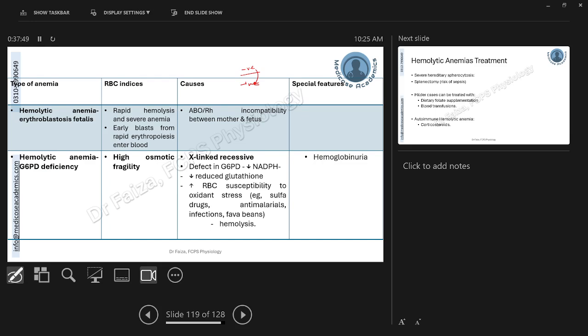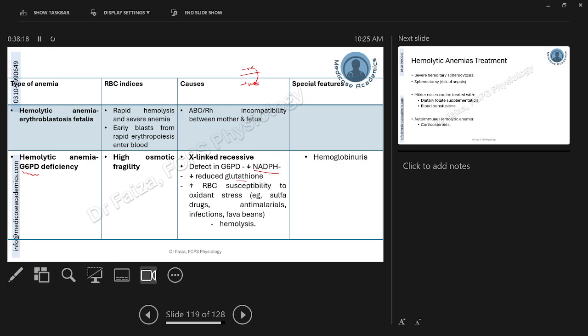Another hemolytic anemia is because of glucose 6-phosphate dehydrogenase deficiency. This is an enzyme which is required to sustain the level of NADPH in the RBCs. If this enzyme is not available, NADPH will reduce, and thus the amount of glutathione will reduce, and this will increase the susceptibility of RBCs towards oxidative stress.